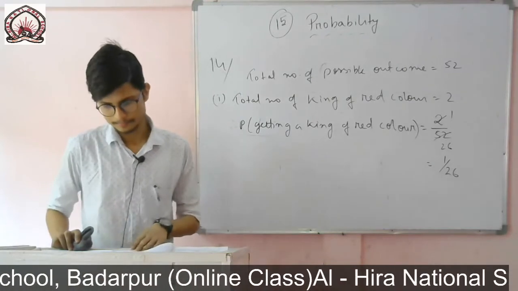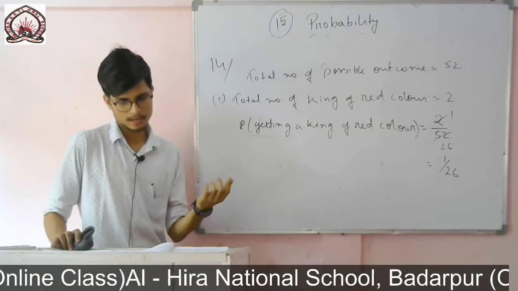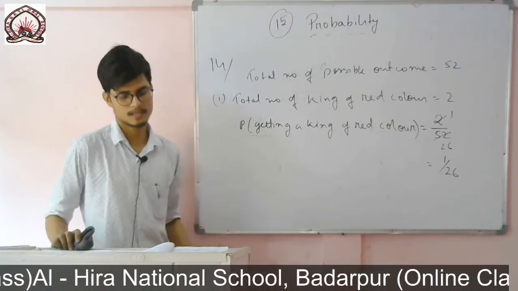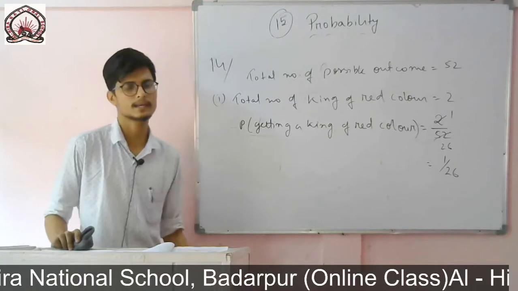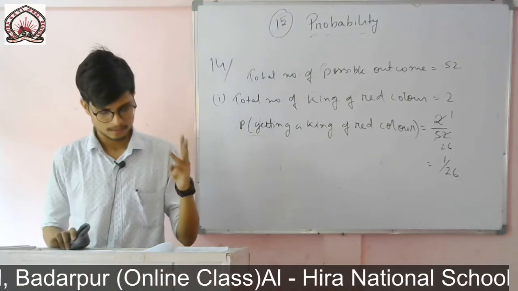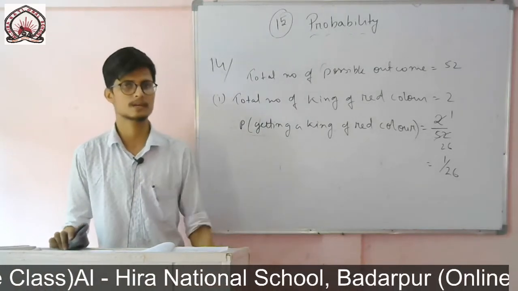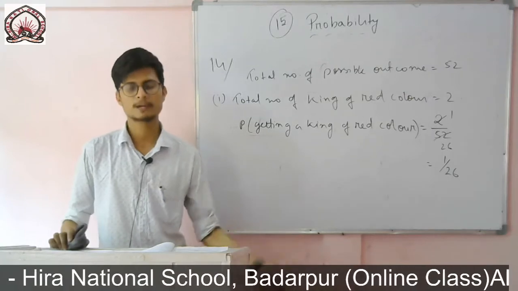a face card. Earlier I have said, in each and every type of card you will find 3 face cards: one king, another queen and one jack. So in heart there are 3 face cards, in diamond 3 face cards, in club 3 face cards, and in spade also 3 face cards.